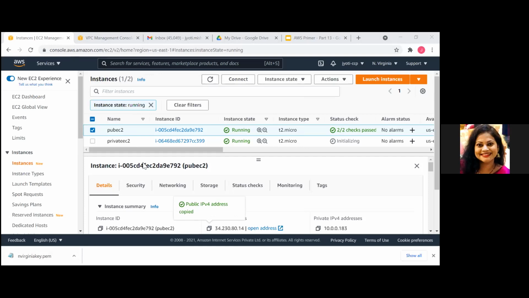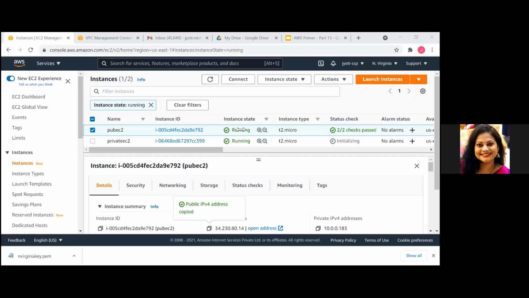Let me take the public IP address. User, SSH, auth. We'll look for the ppk file which we had created. Yeah, so now I have connected to my public instance.